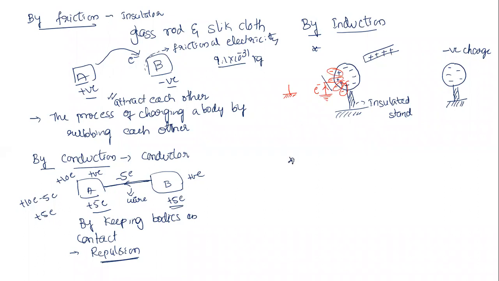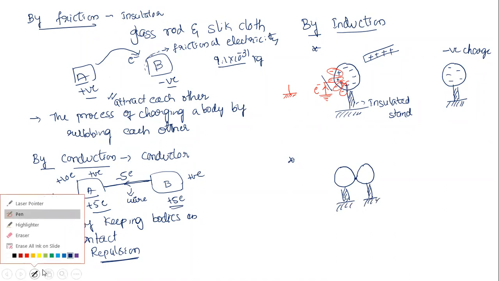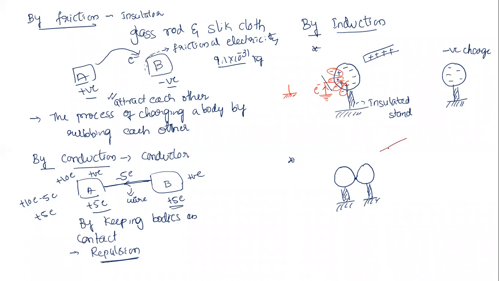There is another way like this. We take two bodies which are in contact. This is our first stand, and here also there is one more stand. Now what do we do? We bring a positively charged rod here. As you bring it, what will happen? Since there is a connection here, all negative charge will come to this side, and all positive charge will move toward the other side.